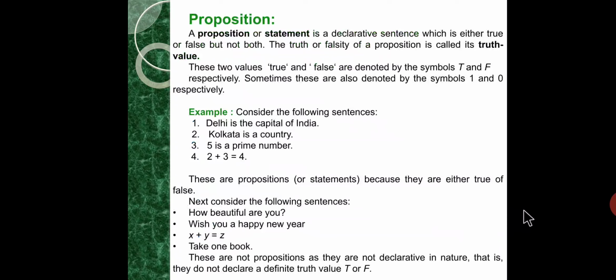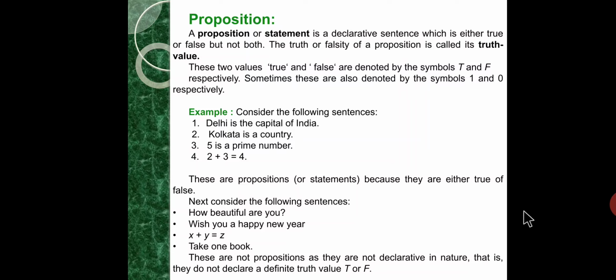Proposition or statement. Before going to proposition, a brief explanation about sentences. We all know about sentences. We have four types of sentences: declarative sentence, imperative sentence, interrogative sentence, and exclamatory sentence. What is a declarative sentence?